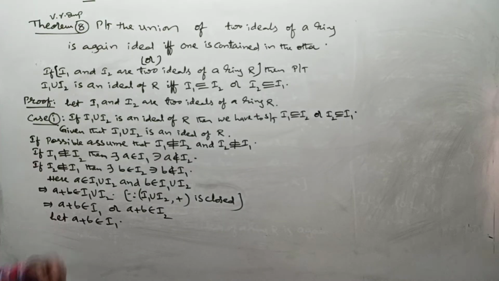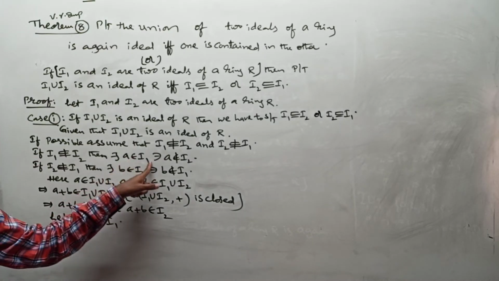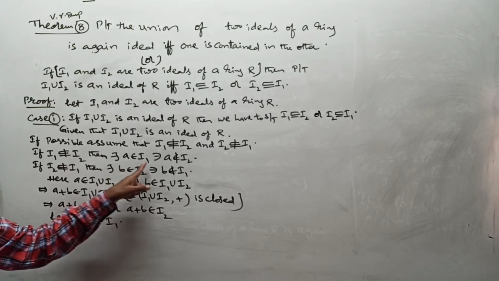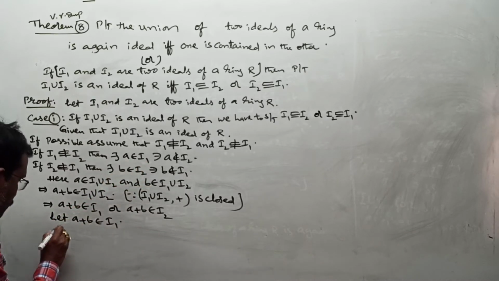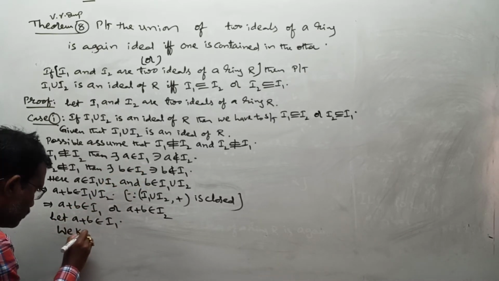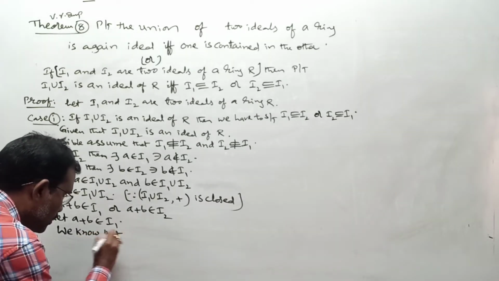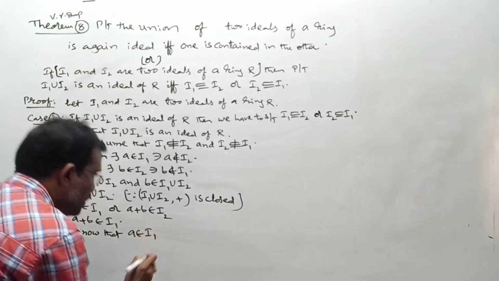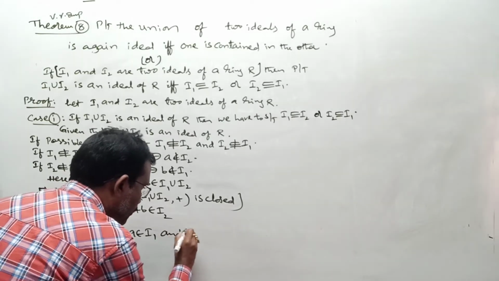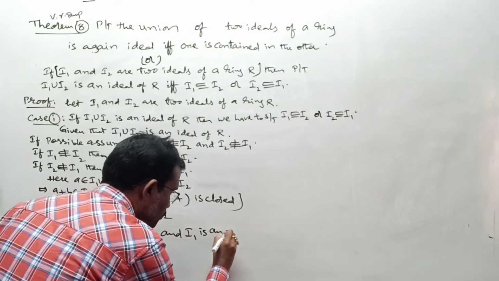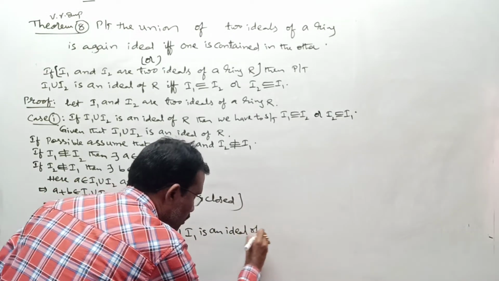But already we know that A belongs to I1, right? Already we know A should be an element of I1, or not? We know that A belongs to I1 and I1 is an ideal of R. Any problem?